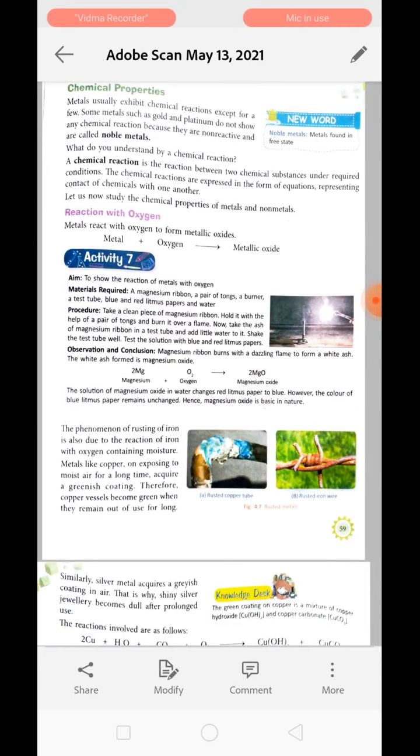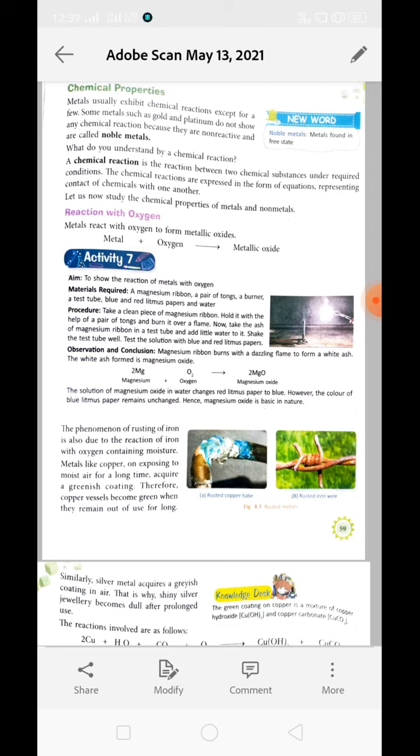Now, what is chemical property? When metal reacts with another substance to produce a new substance. So, the production of a new substance with the help of metal is called chemical property of metal. Metals usually exhibit chemical reactions except for a few. Metals like gold and platinum do not show any chemical reaction because they are non-reactive, and thus they are called noble metals, in the same manner as the gases are termed noble gases.